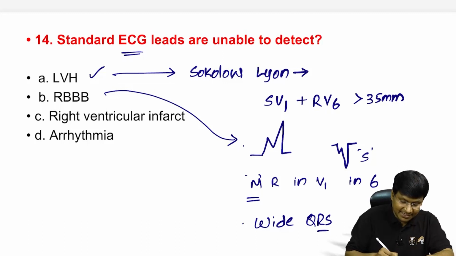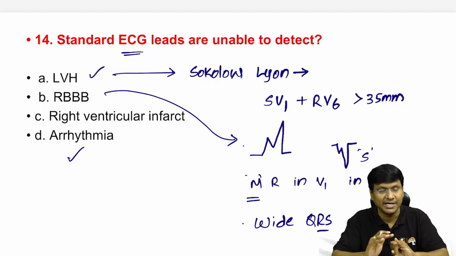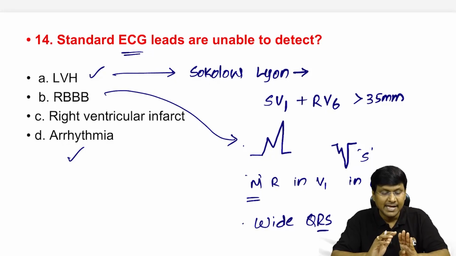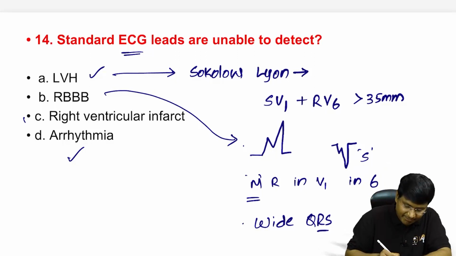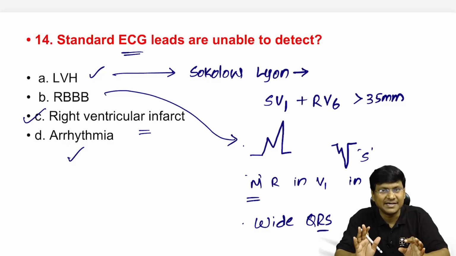And the arrhythmias, yes, even you can diagnose arrhythmias on the standard ECG leads. You can diagnose atrial fibrillation, atrial flutter, atrial ectopics, and you will also be able to diagnose ventricular arrhythmias, that is VT and VF, and even supraventricular tachycardias as well. But right ventricular infarct cannot be detected easily on the standard ECG leads.